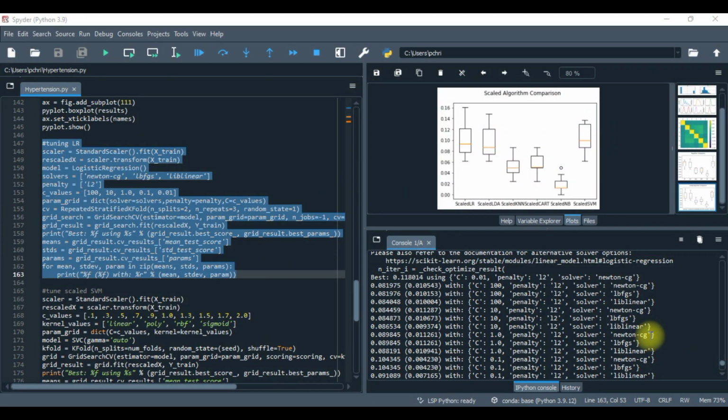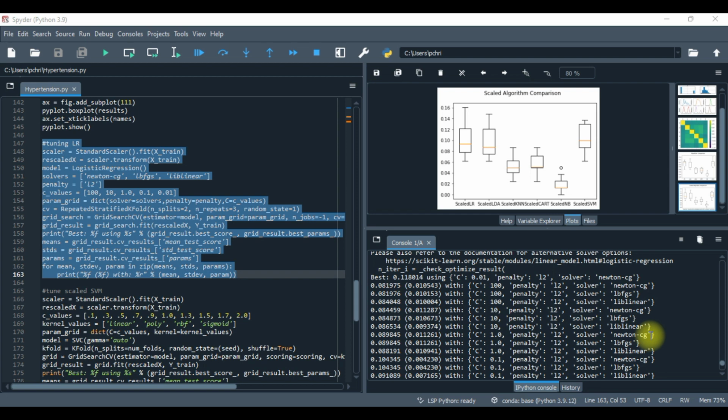Ladies and gentlemen, we have the outcomes of the logistic regression tuning that we have just done. Based on our findings, the best iteration with logistic regression has a mean of 0.118014, using C as 0.01, with a penalty of L2 and a solver of newton-cg.